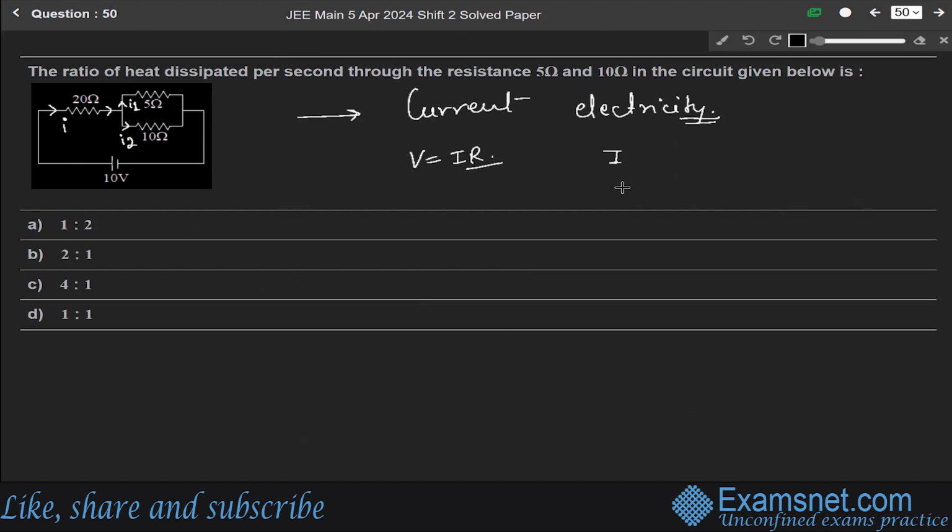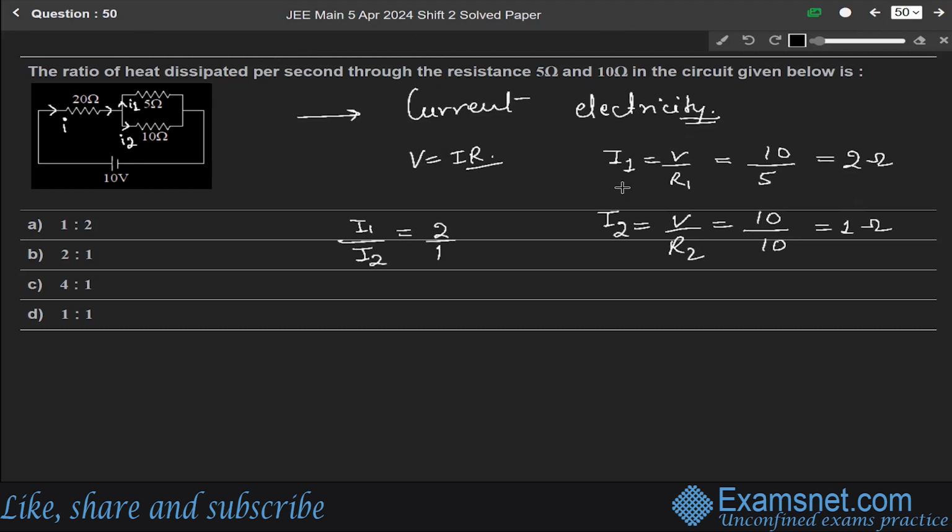So I1 current will be V over R1. V is 10, R1 is 5, so it will be 2 A. And I2 current will be V over R2. V is 10, R2 is 10, so it will be 1 A. So the ratio of I1 over I2 will be 2 over 1.